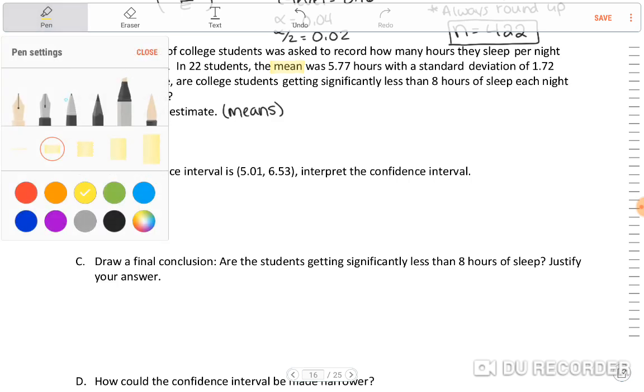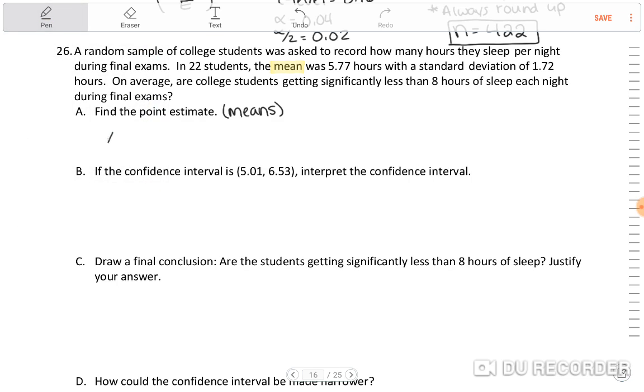So when you see that, you know your point estimate for means is just x bar. So x bar is going to be 5.77. This is given to you in the problem, okay? That's all you have to do for that. But you need to know that the point estimate for means is x bar, okay? The point estimate for proportions is p hat, okay? It's a very important distinction.